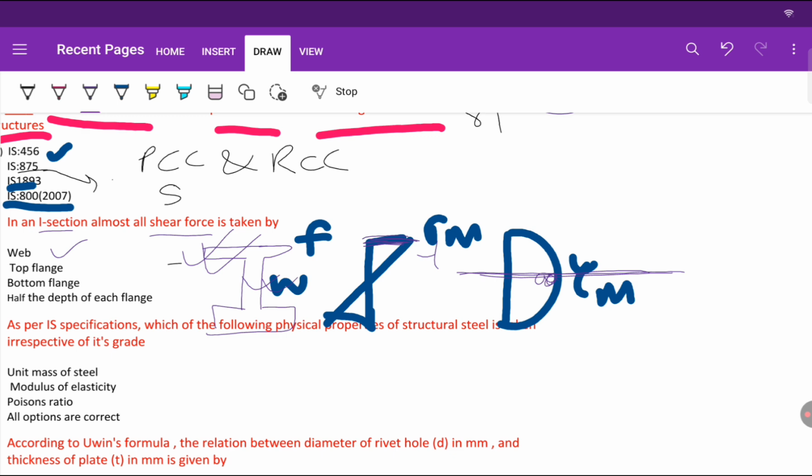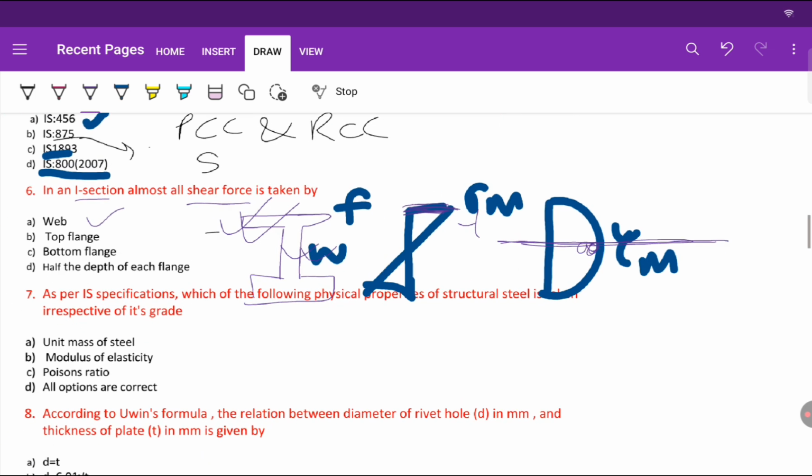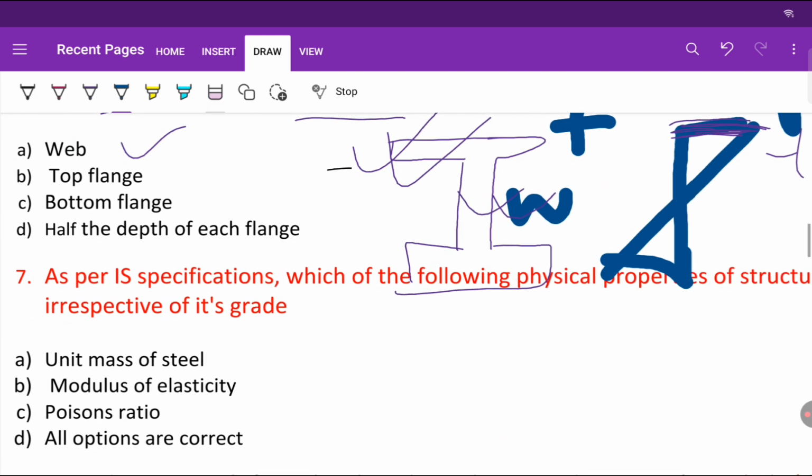So this is very much used in our construction. That's why it is called very efficient, because it can carry both bending and shear force. And for the same area, it gives a higher moment of inertia compared to other sections. So it is widely used in steel beams. Remember that the I section is the most efficient. Okay, now coming to the next question.